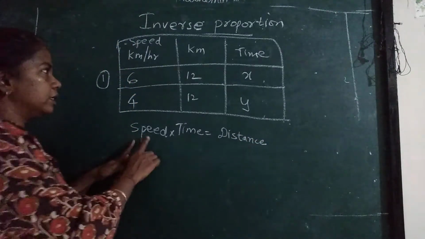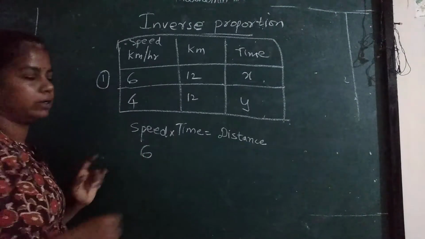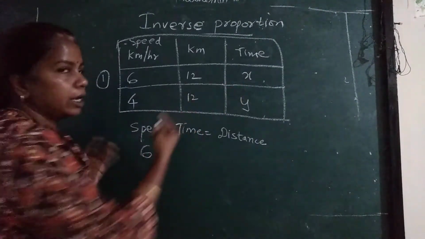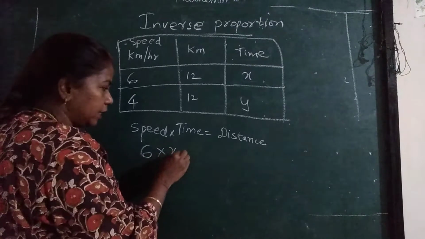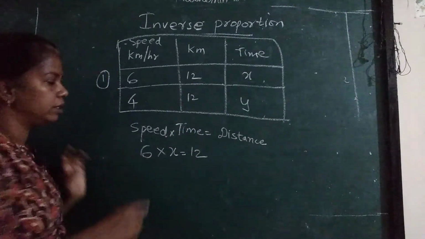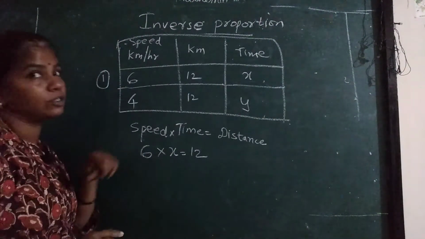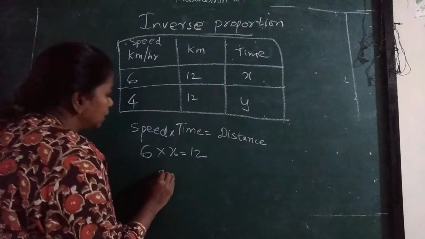What is the speed? Her speed is 6 km per hour. The time taken, I don't know, I have to find, I will take x. The distance is 12. Got it? 6 into x is equal to 12. Here it is multiplication, so the opposite of multiplication is division.